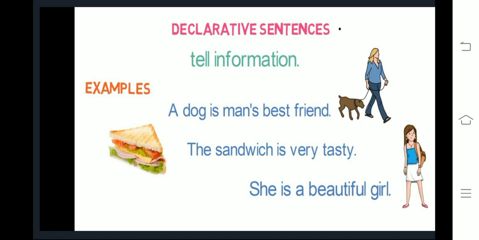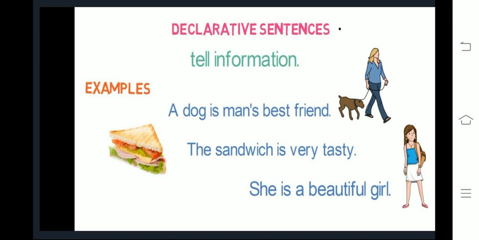First, declarative sentence tell information about anything and they end with a full stop. आखिर में full stop लगाएंगे sentence में, declarative sentence में. Example: a dog is man's best friend. Here in this sentence, we are telling an information based on experiences that dog is always a best friend of man. It's a fact, it's a reality.